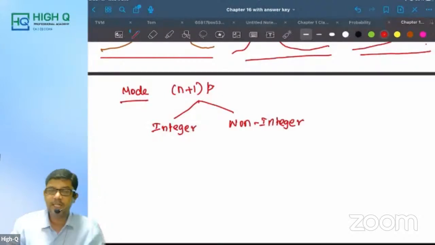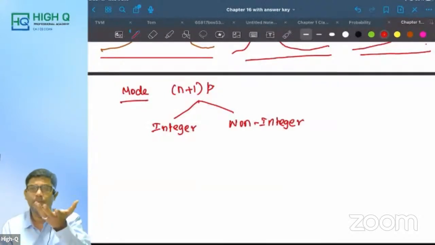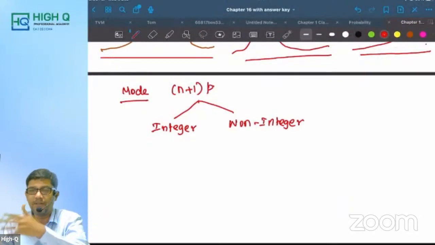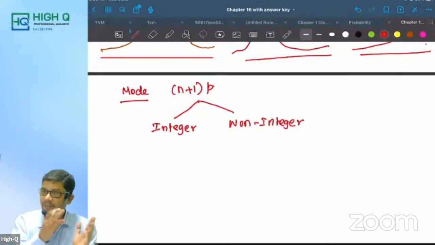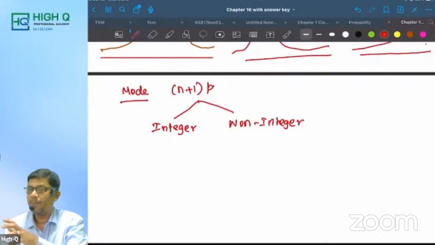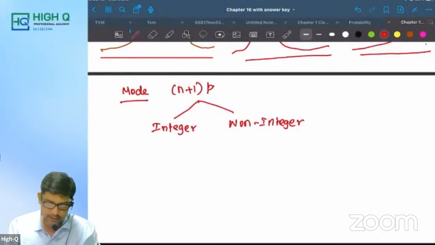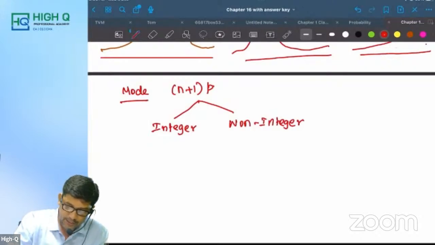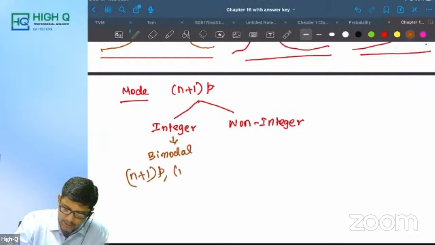You understand integer and non-integer. An integer is a whole number: 5, 6, 7 like that, or non-integer like 5.6, 7.7. So when it is an integer, then it is bimodal, and the modes are (n plus 1) into p and (n plus 1) into p minus 1.